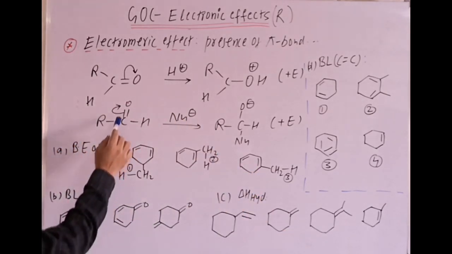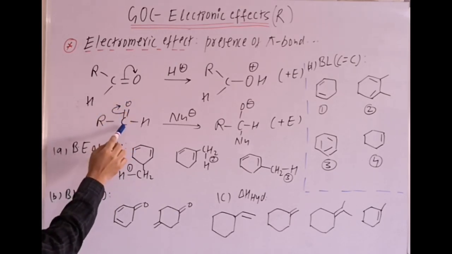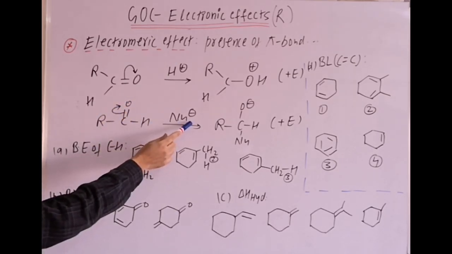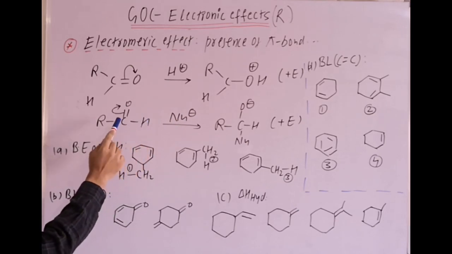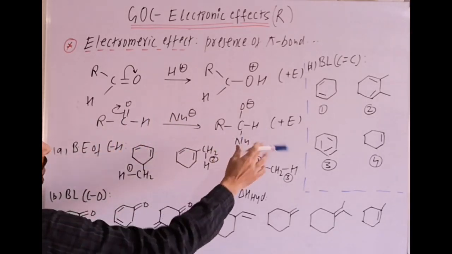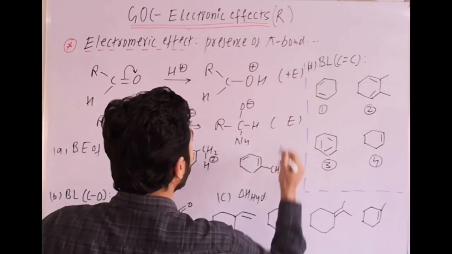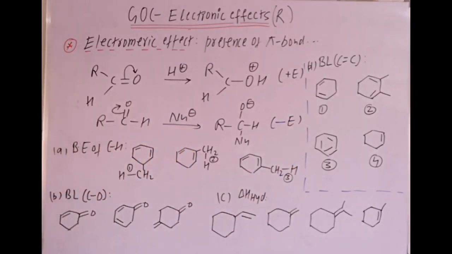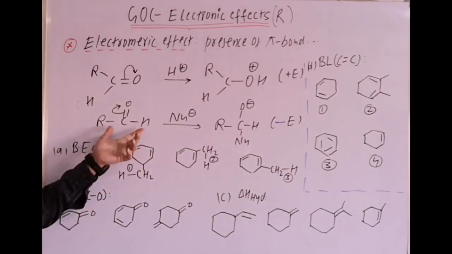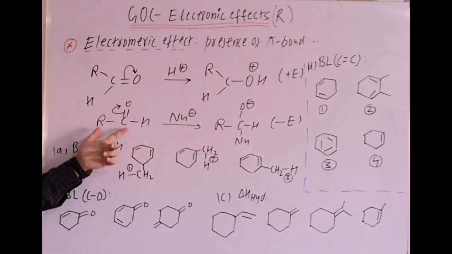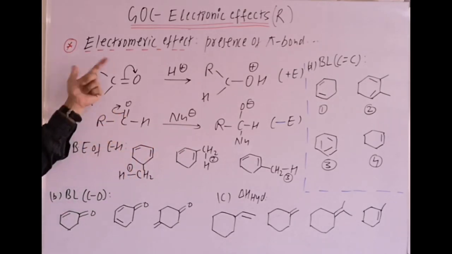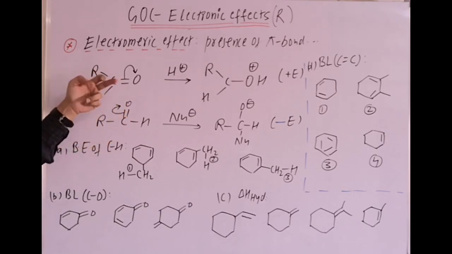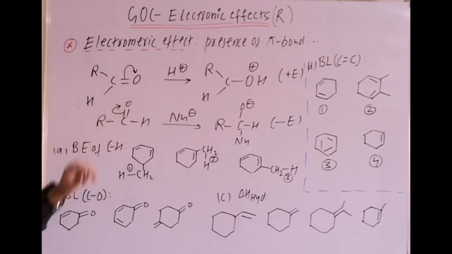Whereas in the second one, same O minus, carbon becomes deficient and the nucleophile will attack on the carbon. So this is considered to be a minus E effect, right? Here the attacking reagent is attacking the opposite atom from where electrons are shifted. Electrons shifted on oxygen and the attacking reagent is attacking on carbon.